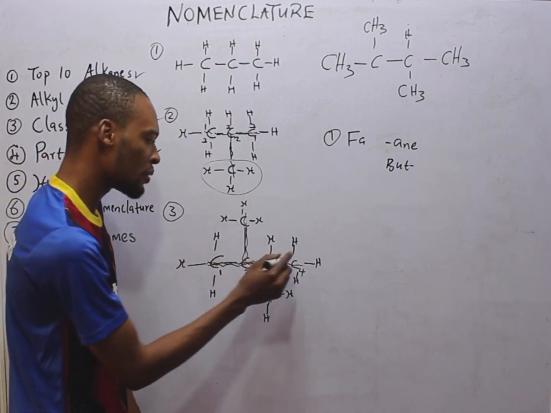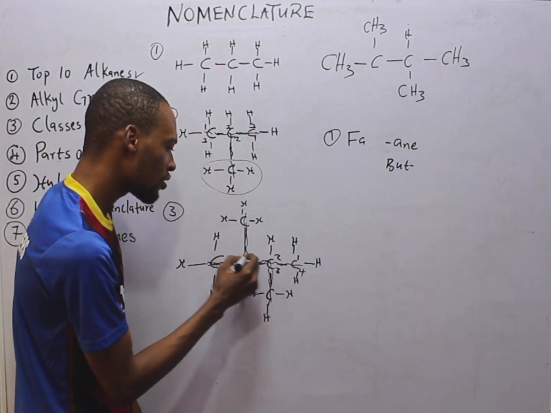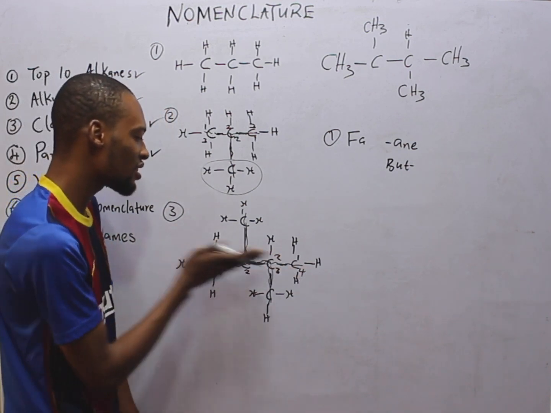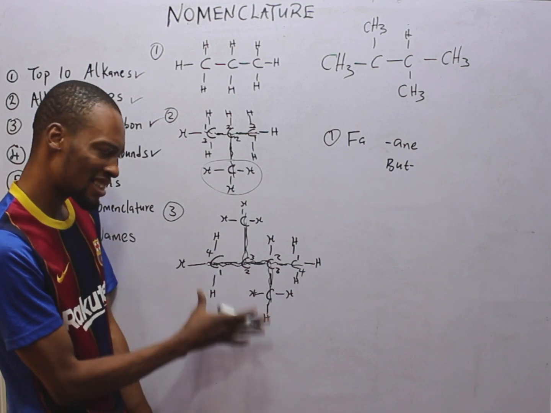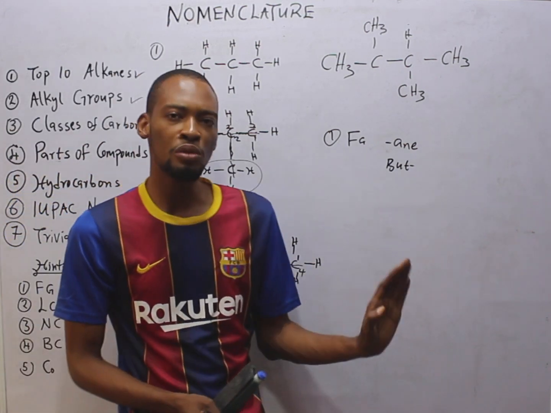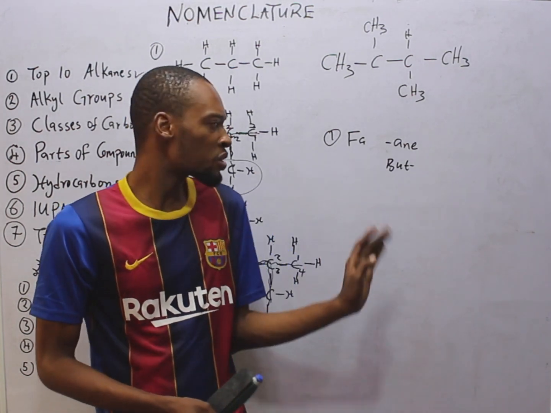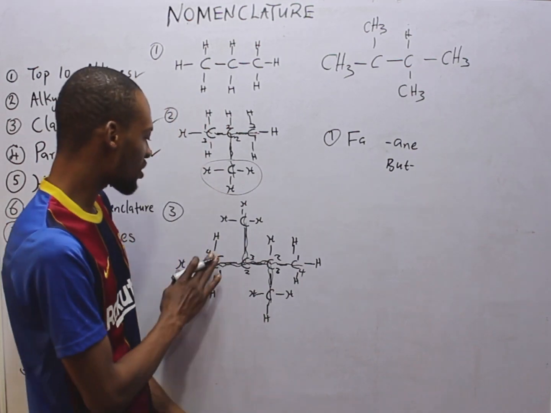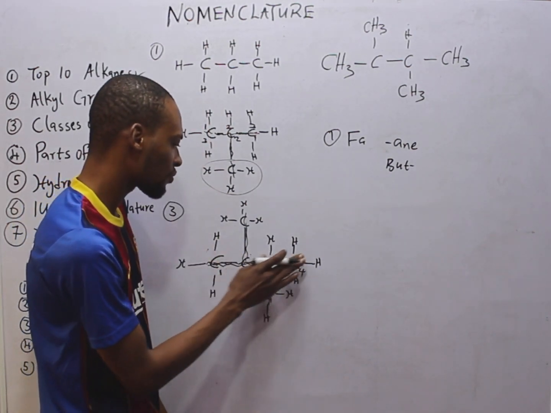Or I can start numbering from here. 1, 2, 3, 4. The truth is, anyhow you number this straight chain, you should be able to arrive at the same answer. When we are dealing with other functional groups, I will tell you how to number. But so long as it is an alkane, you are safe. So let's choose this numbering.